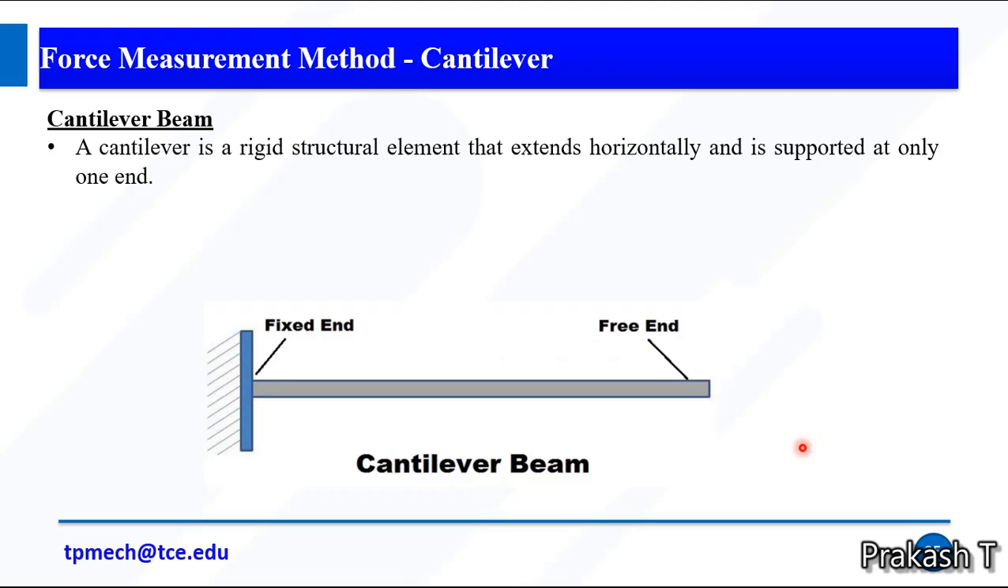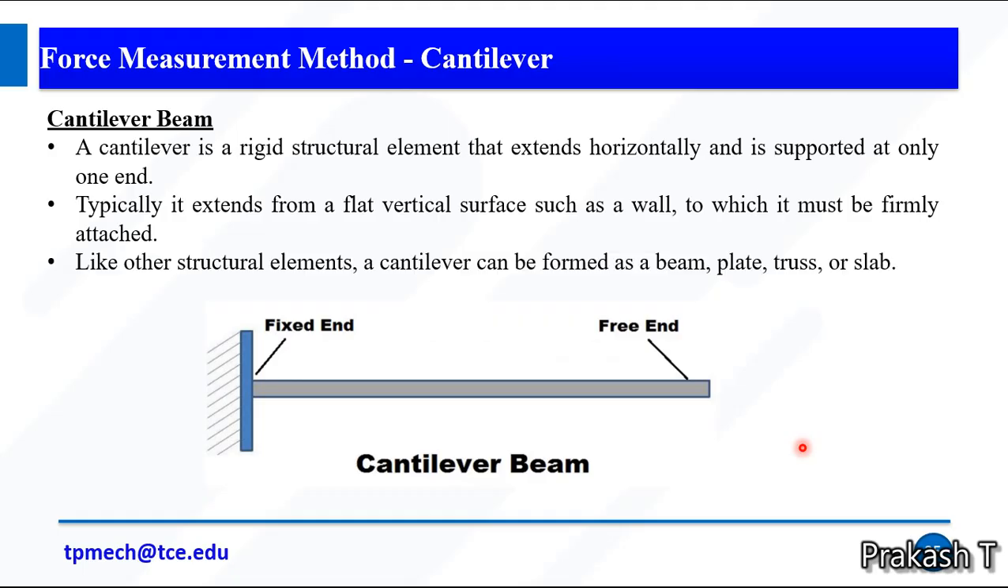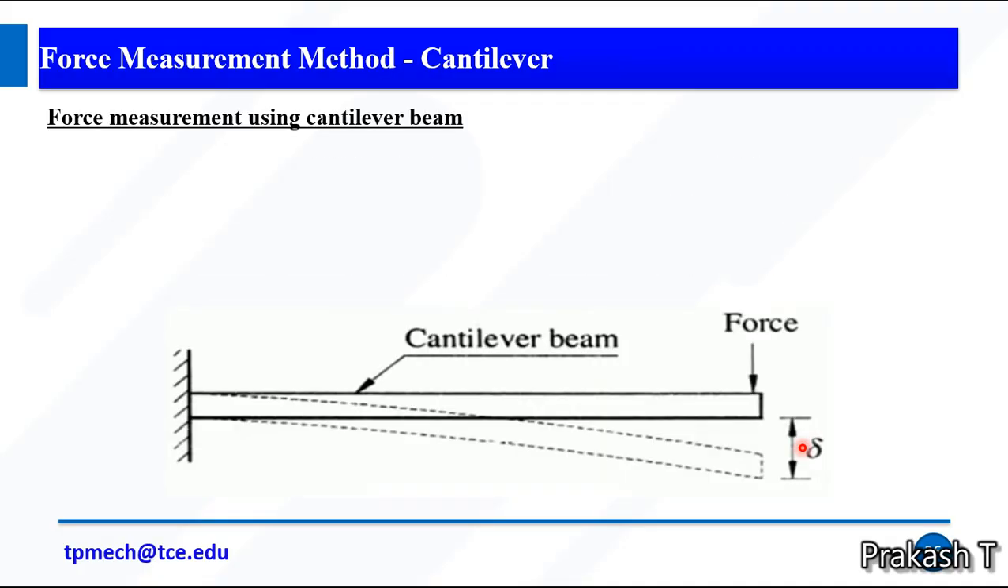A cantilever beam is a rigid structural element that extends horizontally and is supported at only one end. So we have 2 ends, namely the fixed end and the free end. The fixed end is supported by a vertical beam. Typically it extends from a flat vertical surface such as a wall to which it must be firmly attached. Like other structural elements, a cantilever can be formed as a beam, plate, truss or slab. So these are examples of cantilever beams.